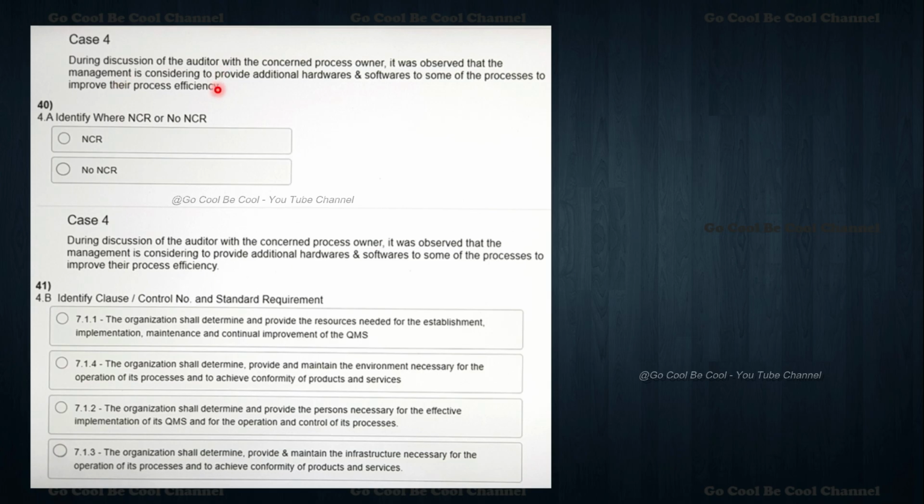So during discussions of the auditor with the concerned process owner, it was observed that the management is considering providing additional hardware and software to some of the processes, to improve their process efficiency. What we can say here is whether it is NC or no NC. So mainly we have to identify what that is. Then 7.1, 7.1.1, 7.1. So we have to understand here, it was observed that the management is considering providing hardware and software to some of the processes to improve their process efficiency. Okay, so let's see what the right answer is supposed to be.